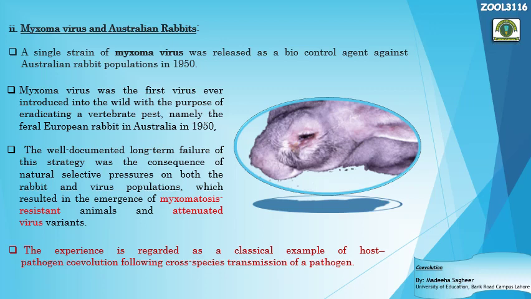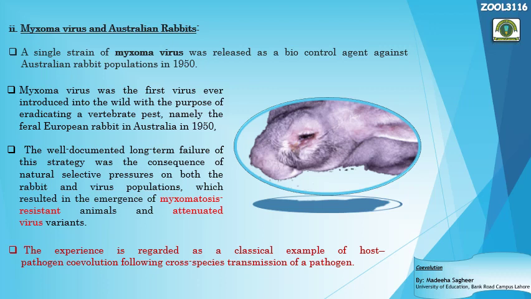So you can say that Myxoma virus was used as the biocontrol agent against the Australian rabbits, a virus that they actually introduced just to eradicate this vertebrate pest. It was behaving like a pest, and as you know, it is a vertebrate animal, so the word vertebrate pest has been used. But this kind of biocontrol agent would prove unsuccessful later because of coevolution, or because of natural selection in the rabbit population, and also in the different strains of the Myxoma virus.